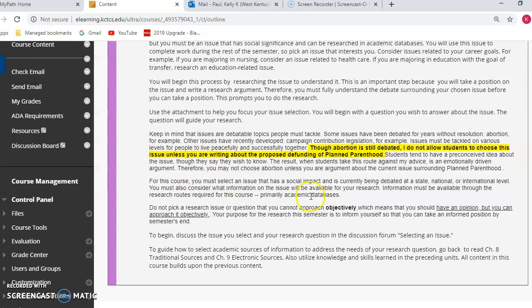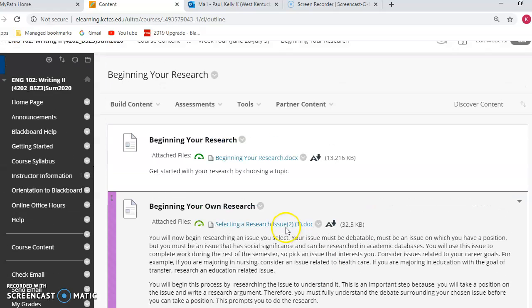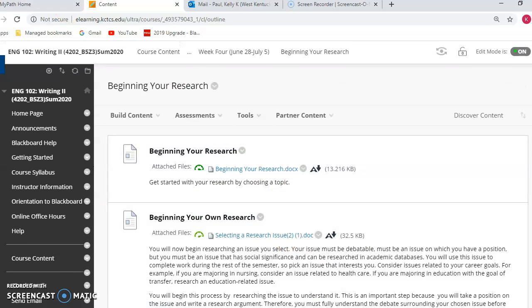As you read through here, please take note of what I said about abortion. Please do not write about whether or not abortion is moral or whether or not it should be legal. If you're going to write about abortion, it needs to be in relation to something to do with public funding. If you have any other questions regarding that topic, please email me before you proceed any further with that topic.